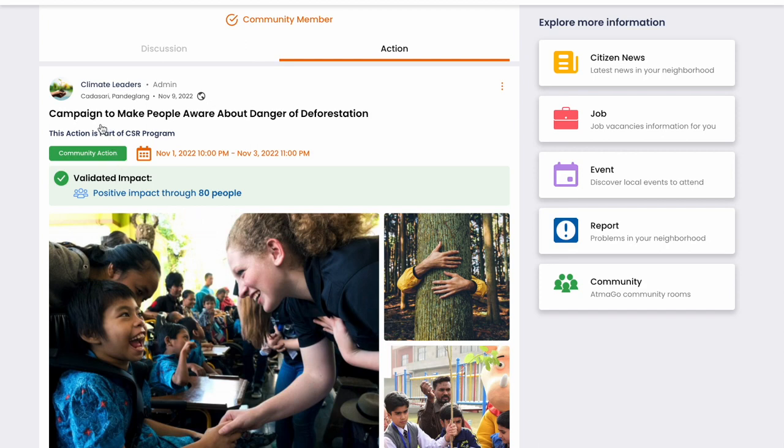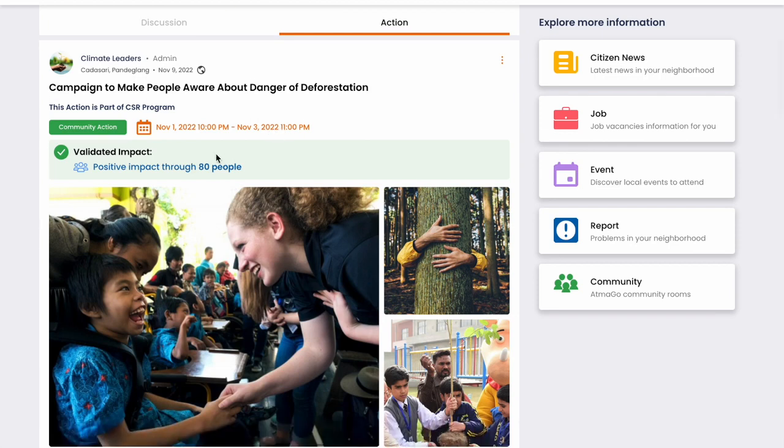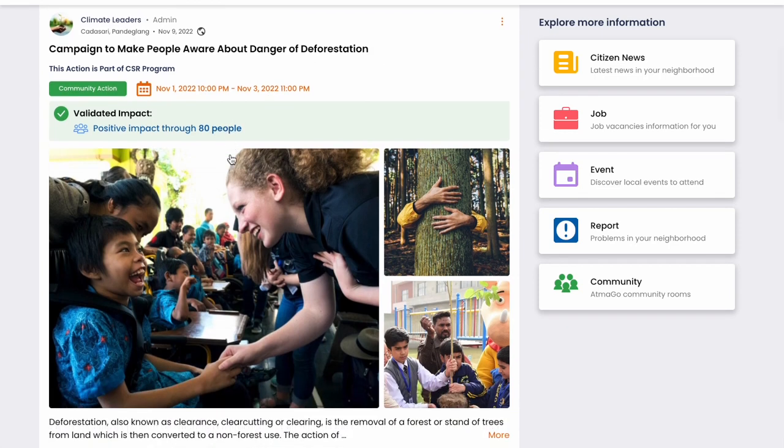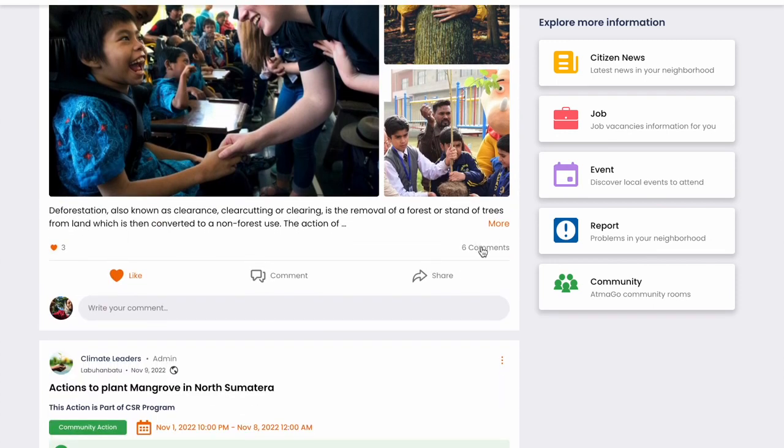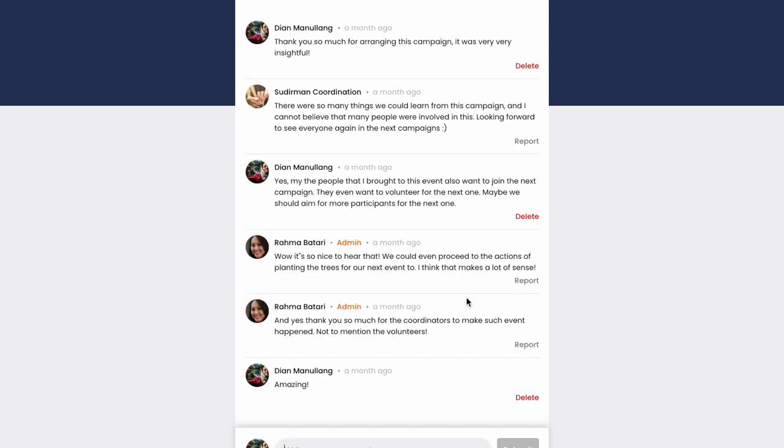So for example, this community, they created a target of action to create awareness of the danger of deforestation, and they want to reach 80 people. They want to reach this within this period of time. So yeah, it's the target with the unit of number of people. And then also, again, people joining into this conversation and just sharing about, okay, how can we achieve that goal better?